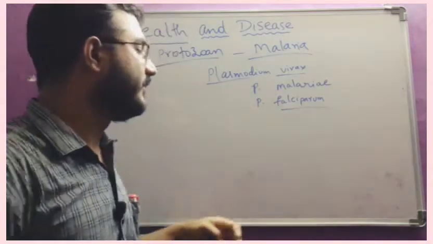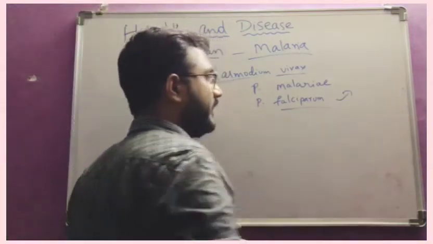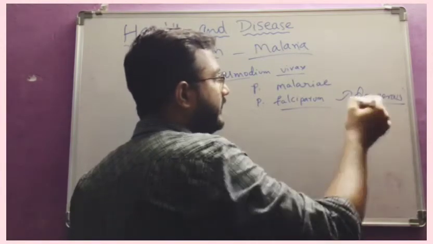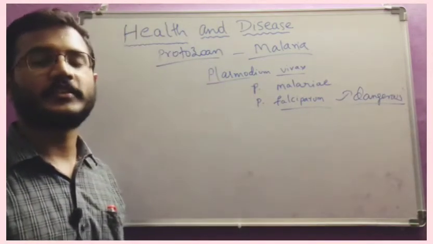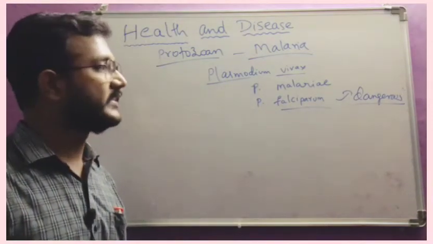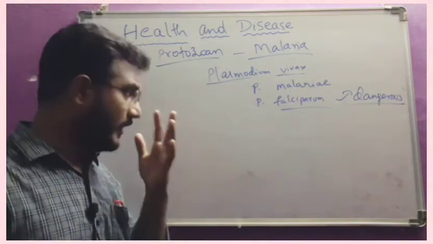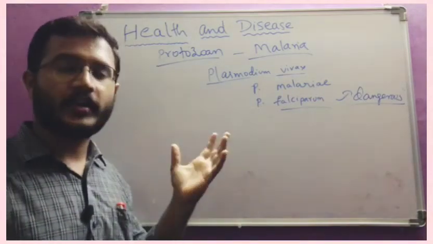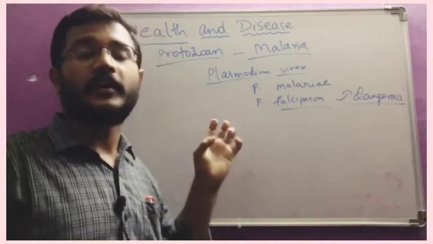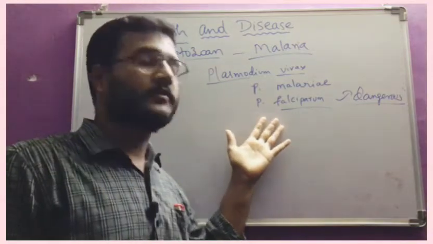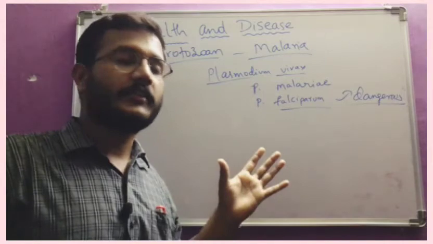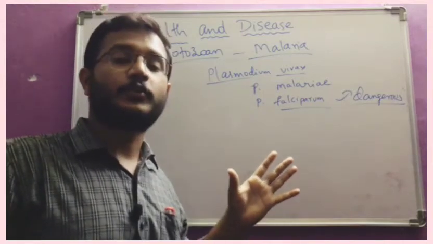And out of these three, this is the most dangerous parasite. This will cause malignant malaria, that is the most serious form of malaria. It will infect the brain also. So this is the most dangerous type of malaria, and we can observe up to 90% death rate if you are not diagnosing early. If the person is infected with Plasmodium falciparum, we have to identify it in the early stages, otherwise it will be very dangerous and finally leads to death also.